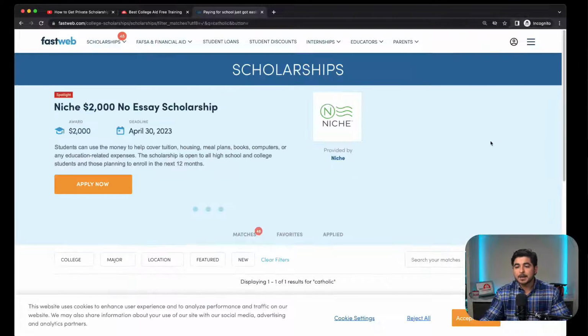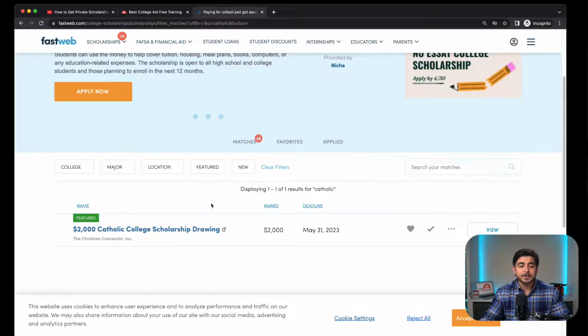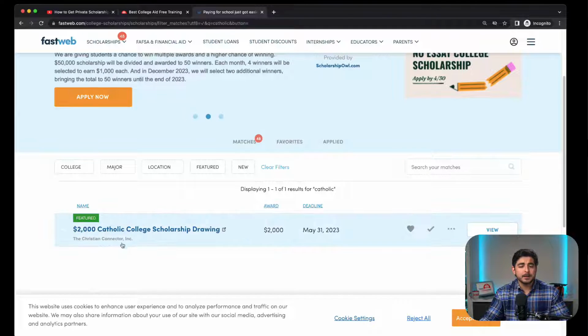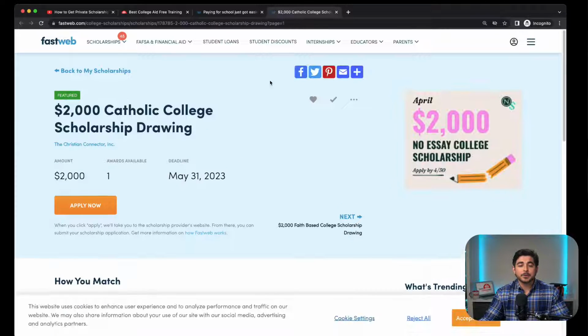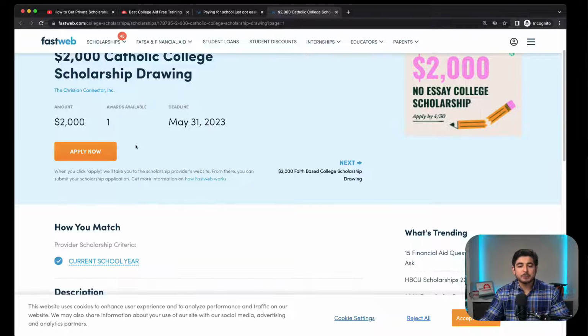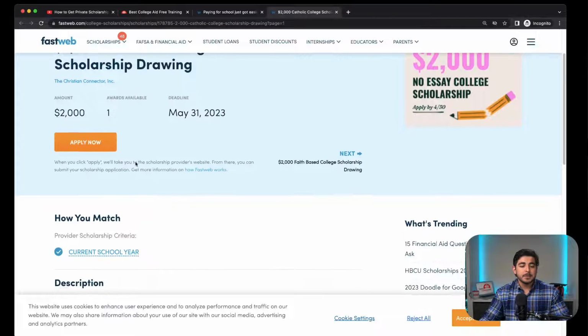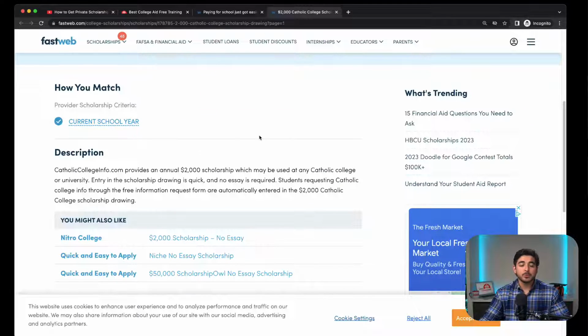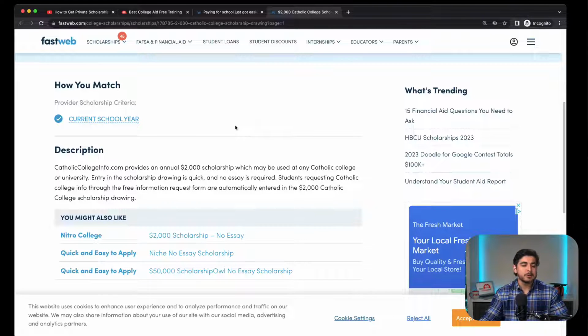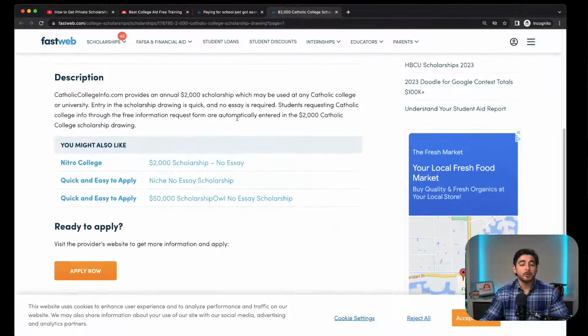And that's something that we added as one of our criteria. And we can see that there's one that has the Catholic in the name, $2,000 for Catholic colleges scholarship drawing. All right. And as you open these, you're going to see that they're going to have a description and an apply now button, and it's going to be easy to keep track of if you have some sort of Excel or Google Sheet. We provide our best college aid members with scholarship trackers so they can track their progress and make sure that they stay up to date with deadlines and requirements.